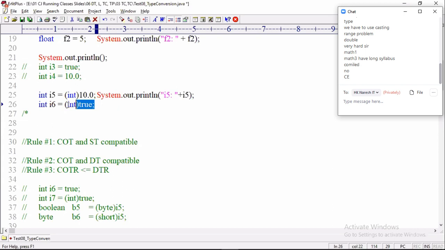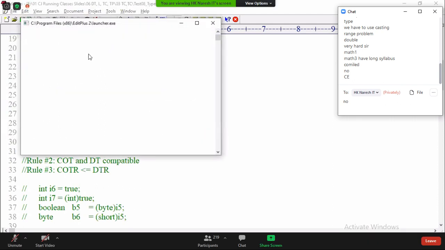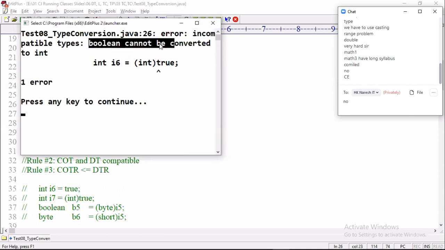Can I use a cast operator for incompatible data types? No. If you try, the compiler will throw an error. Look at the compiler throwing error: Boolean cannot be converted to int. Incompatible types, Boolean cannot be converted to int.